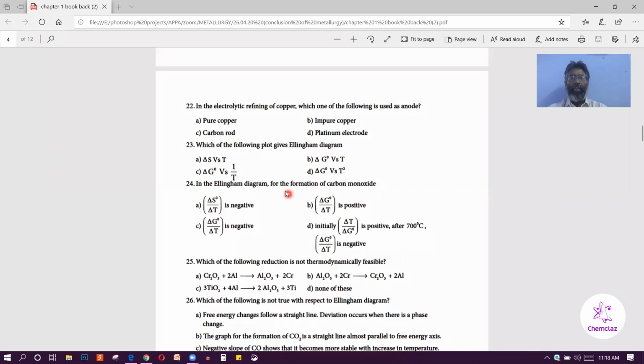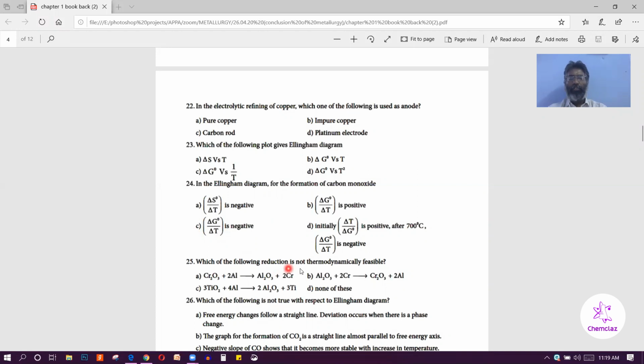Then question number 24. In the Ellingham diagram, the formation of carbon monoxide. So carbon monoxide formation only gives a negative slope straight line. Other oxides form positive slope straight lines. That means that delta S must be negative. How can delta S be negative? The d delta G by dT is negative. So delta S negative, the line must be a negative straight line. So C option.